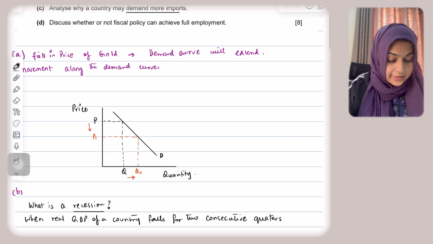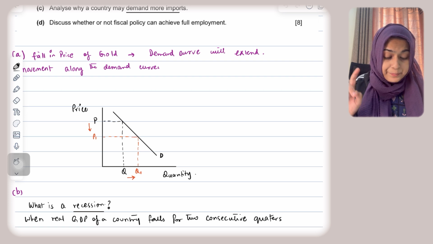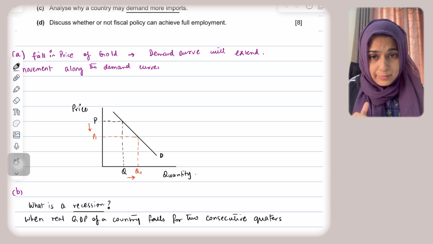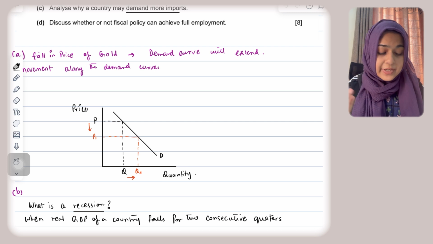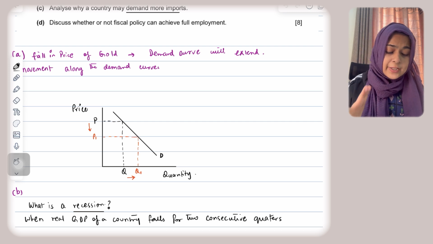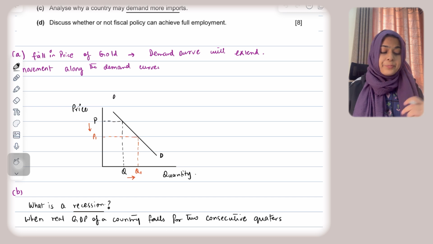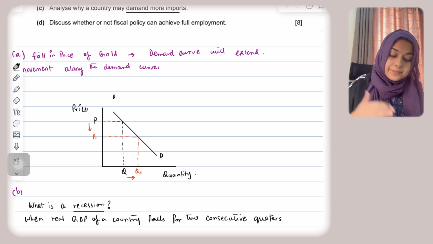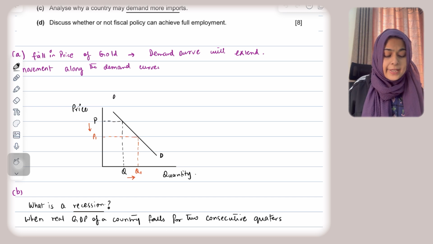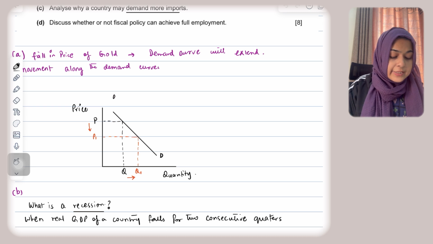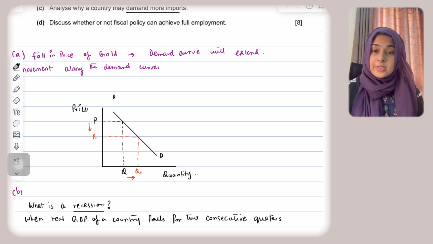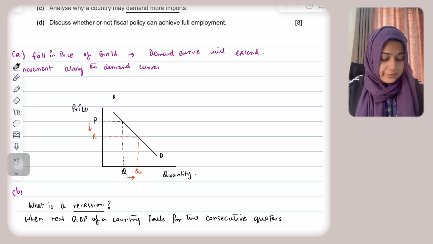If you look at the diagram that I have made here, I've shown how it looks on a diagram. That's not a requirement of the question, but I want to explain it in a better way. That is why I chose to prepare this diagram for gold. This is basically a downward sloping demand curve. The price is falling for gold, which leads to an extension in the quantity demanded for gold from Q to Q1.